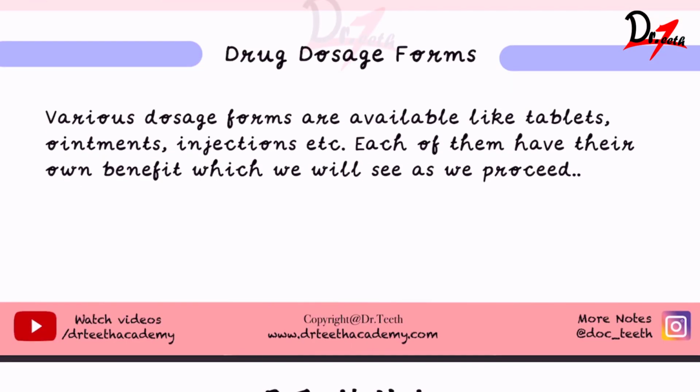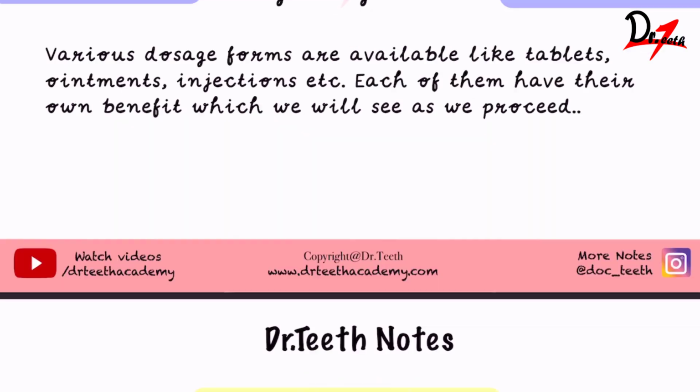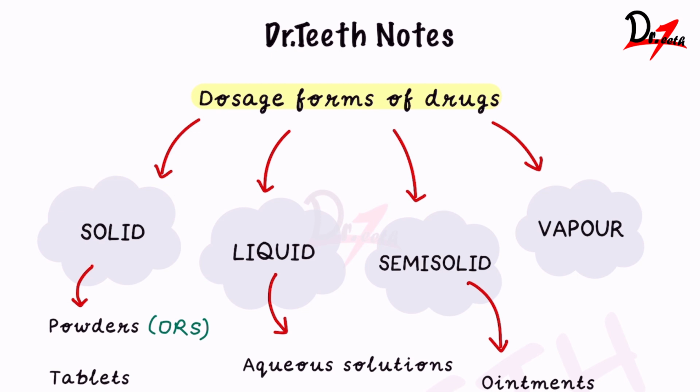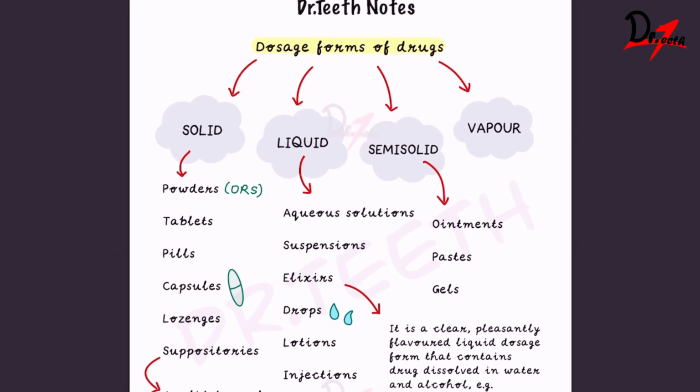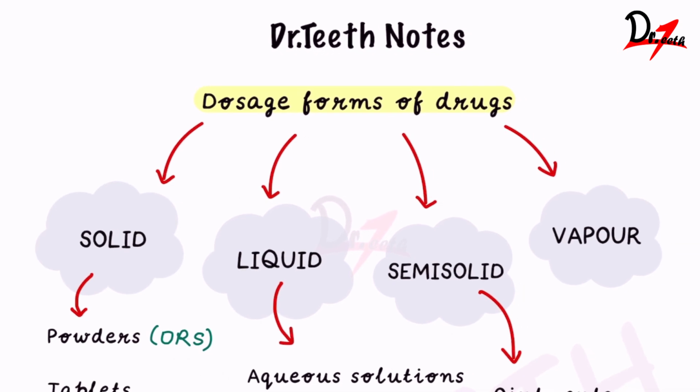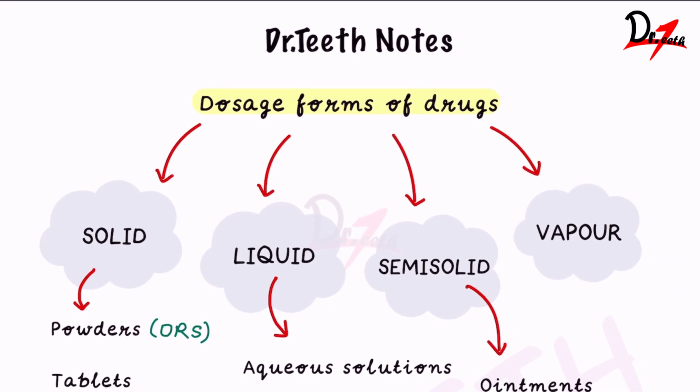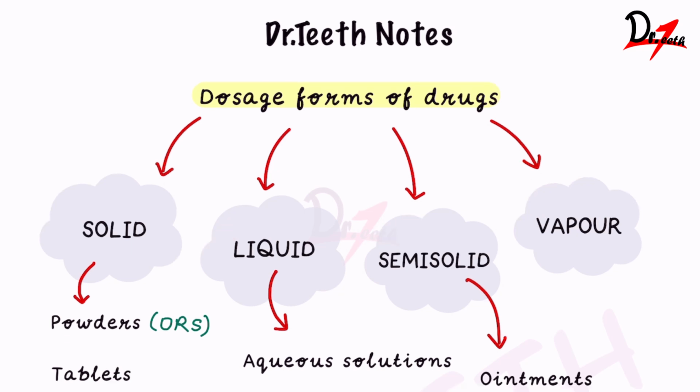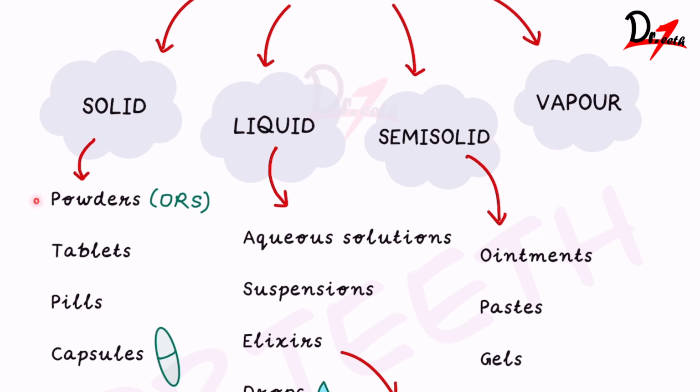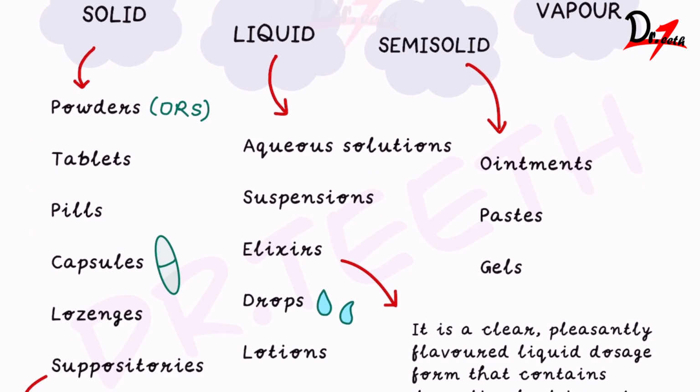Coming to our main topic, the drug dosage forms. Various dosage forms are available like tablets, ointment, injection. So we'll be having a look at all these in this chart. I'm just going to zoom in for a while so that we can have a better look. Dosage forms can be divided into solids, liquids, semi-solid and vapor, or you can say inhalation. In the solid, we have the powders, tablets, pills, capsules, lozenges and suppositories. So what are these? We will be seeing them one by one.